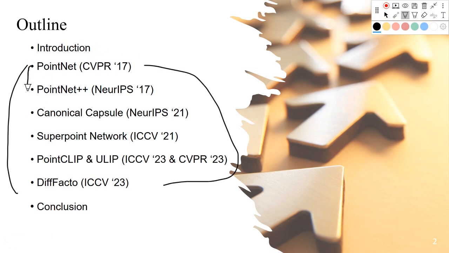The first two papers here are the pioneers of the 3D backbone. We have PointNet here, and the next is PointNet++, which is basically the further development of PointNet. And then in the third paper, we will learn about a very important property, which is rotation invariance or pose invariance.